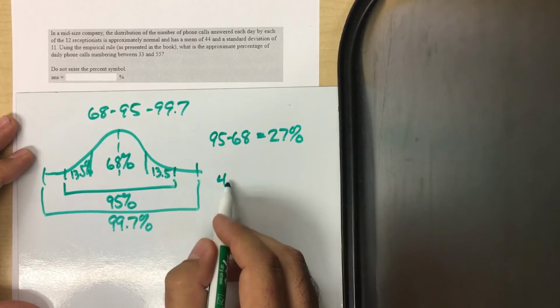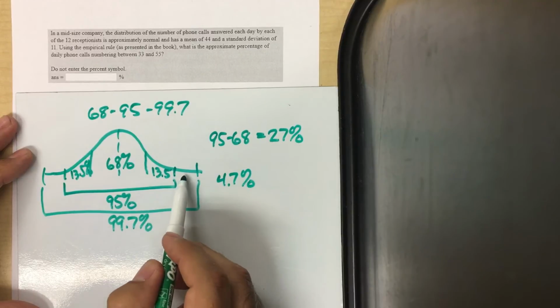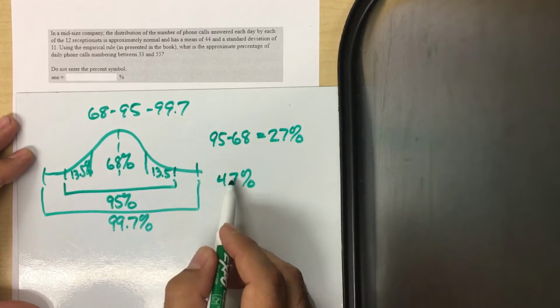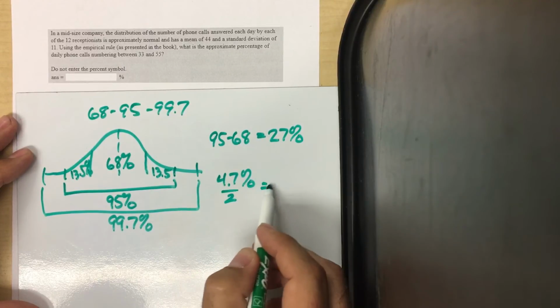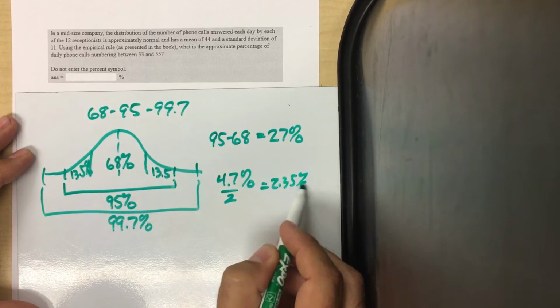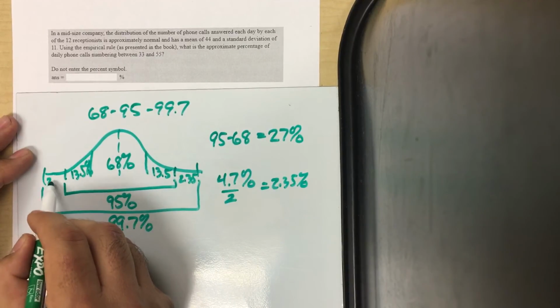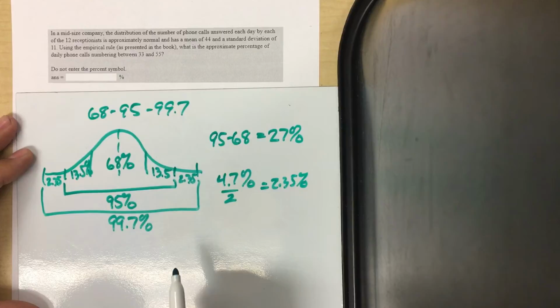So there's 4.7% of the observations left to be split into these 2 components. I'm going to cut that in half, and that gives me 2.35%. So there's 2.35% in that little wing and 2.35% there.